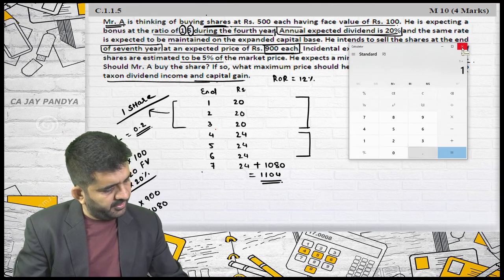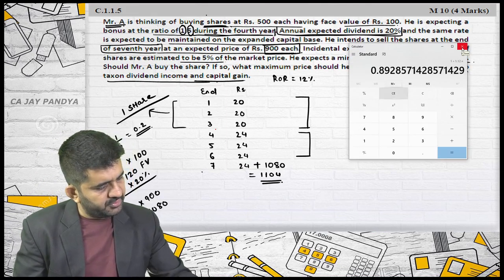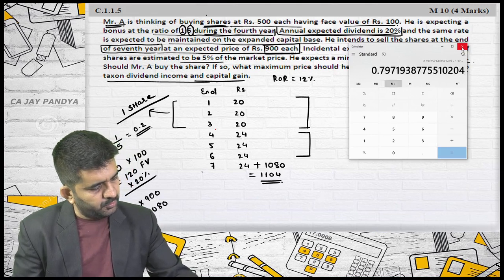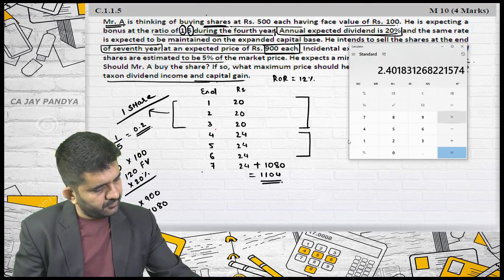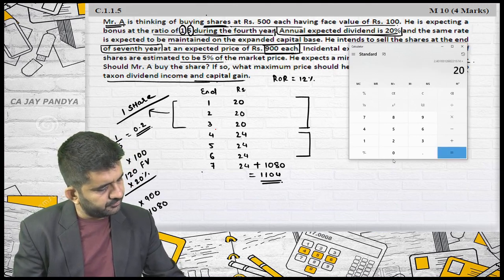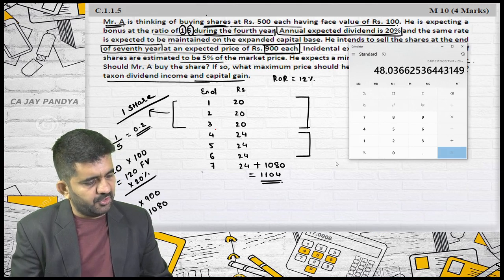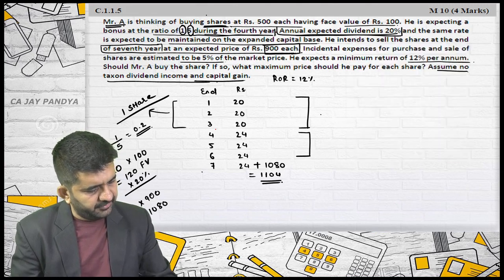One divided by 1.12, plus the next, plus the next, multiplied by 20. It is 48.03.